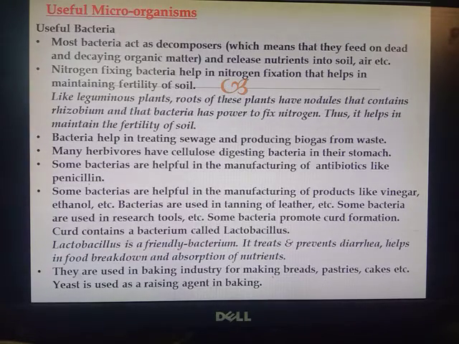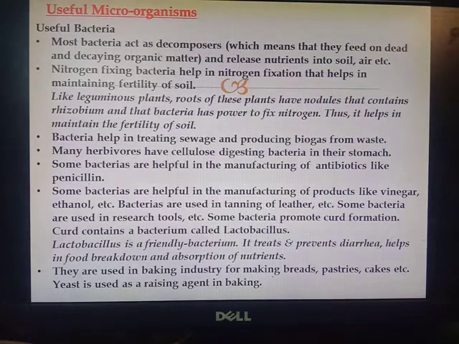Decomposers, what are they? It means that they feed on dead and decaying organic matter and release nutrients into soil, air, etc. Nitrogen fixing bacteria help in nitrogen fixation that helps in maintaining fertility of soil. We read in the crop production chapter that nitrogen is one of the essential nutrients required for the growth of plants. So nitrogen fixing bacteria help in maintaining the fertility of the soil.